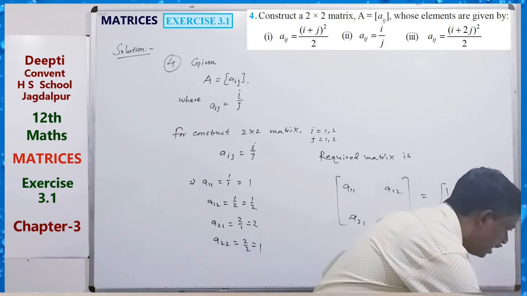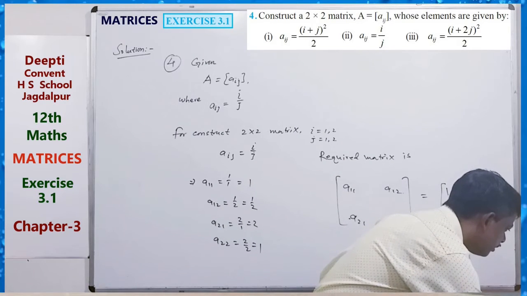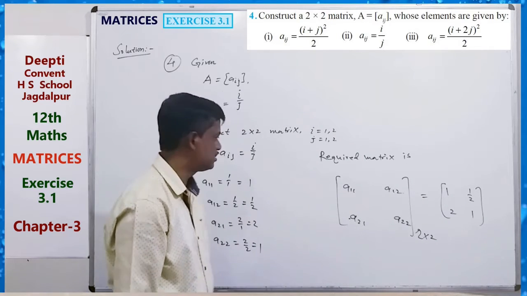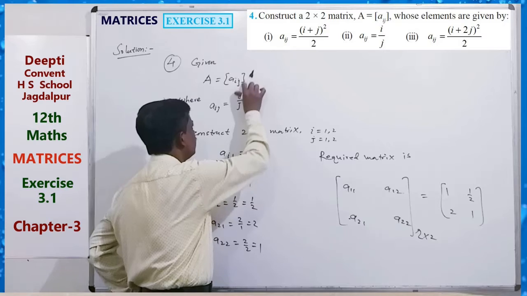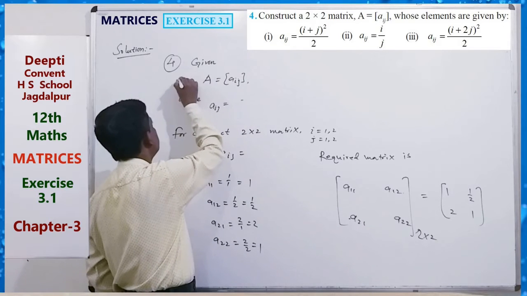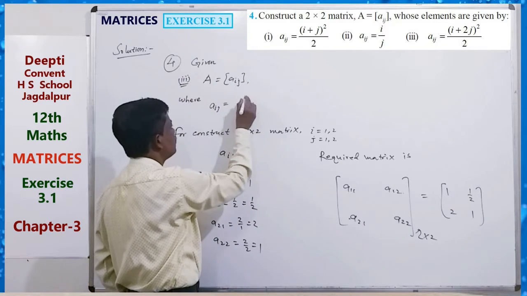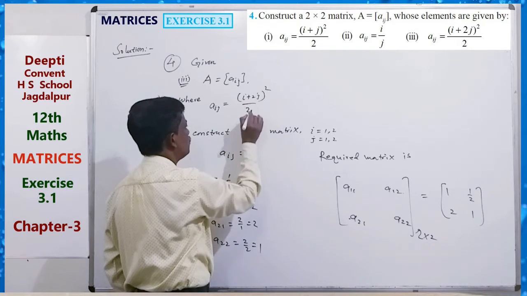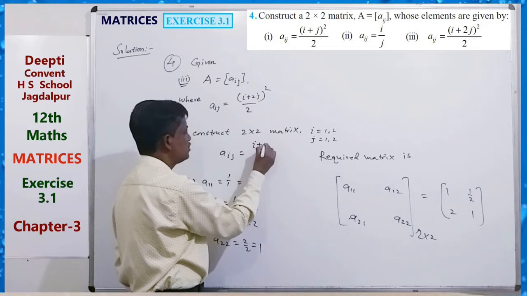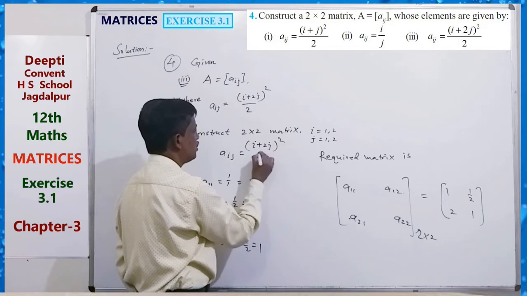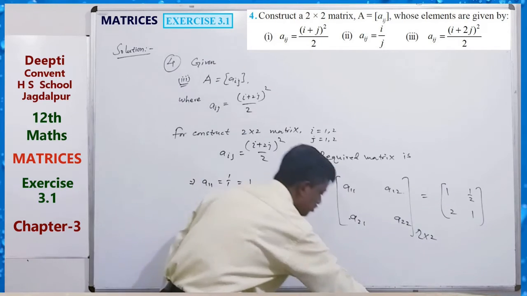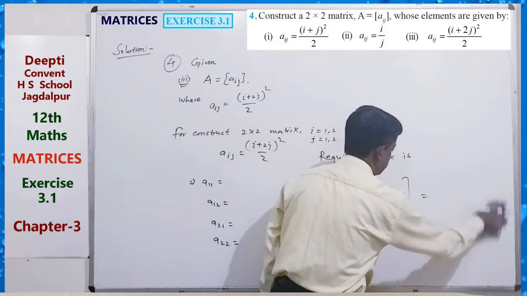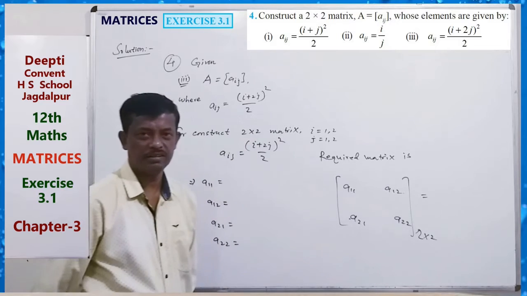Similarly, you can write for (I plus 2j): 1 half, 2, 1. Similarly, the third part is given: (I plus 2j) square by 2. Just find the value, and put it here. New values you can get.